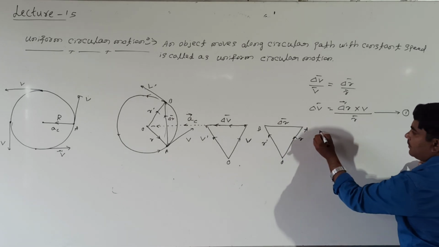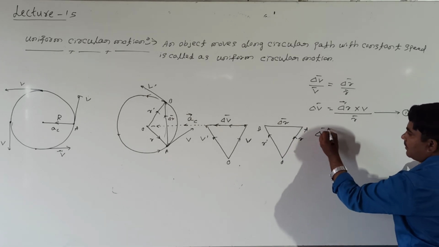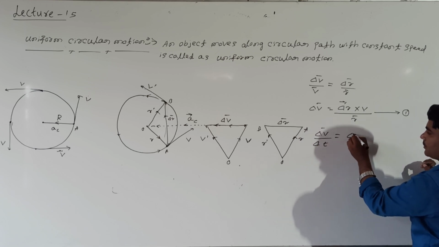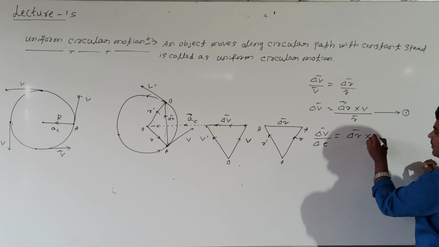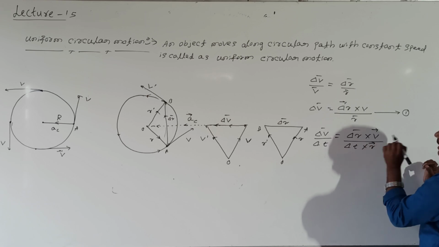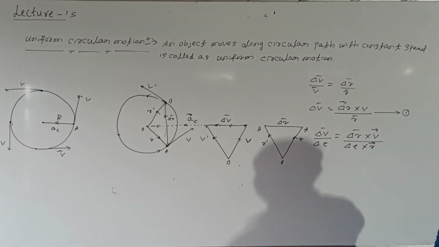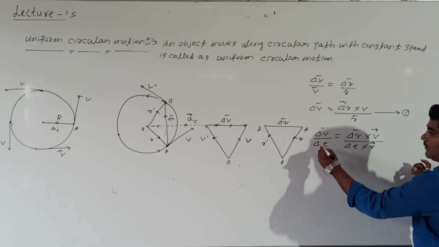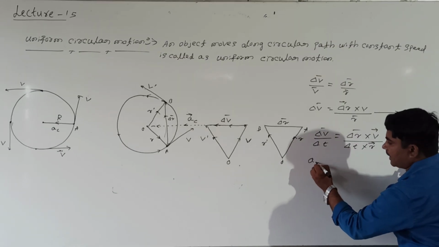What will you get? Look at me. Del v divided by del t is equal to del r into v divided by del t into r. Right or wrong? Del v means change in velocity, del t means change in time. Change in velocity by change in time, this we are calling acceleration.